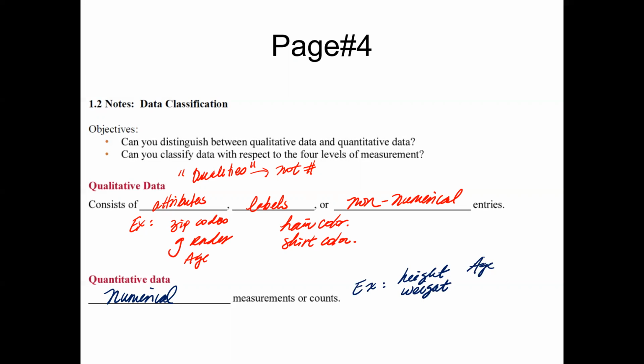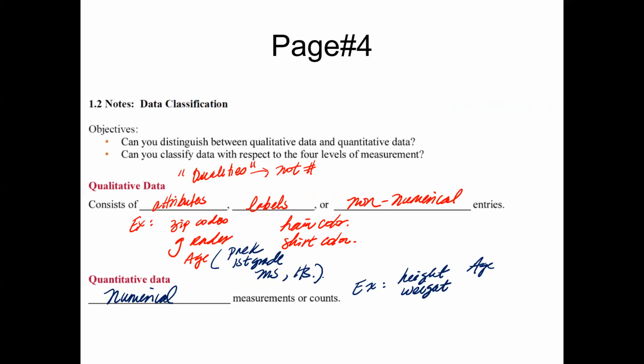And I know you're like, but wait a second, you just said age is qualitative. Yeah, but you can classify it differently. Age could be used as categories, for example: somebody who is pre-K, somebody who is in first grade, second grade, third grade, or somebody who is in middle school versus high school.